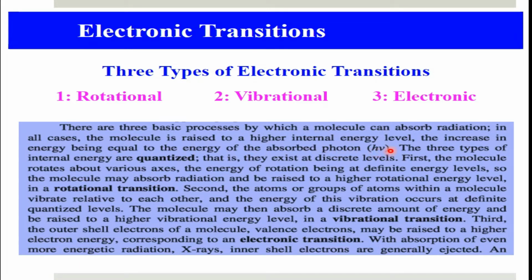So in a molecule actually we have different energy levels: electronic energy level, vibrational energy level, and rotational energy level.